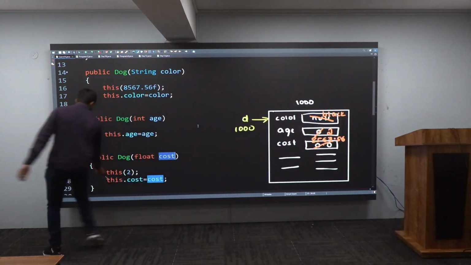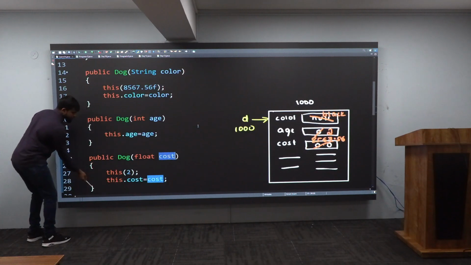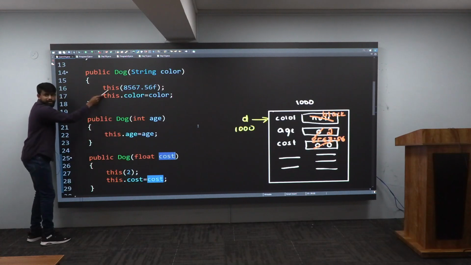After this line, there is a closure. If there is a closure, control will leave. Where will it go? Where it came from. Where did it come from? It came from here. It will go back there. Got this, all of you?